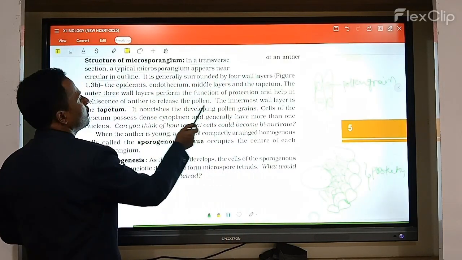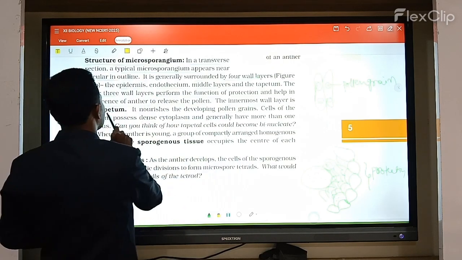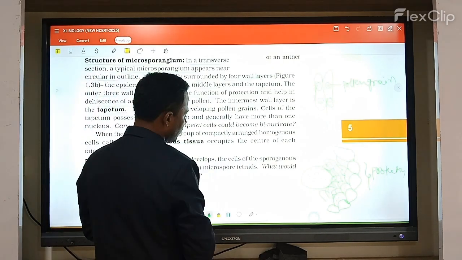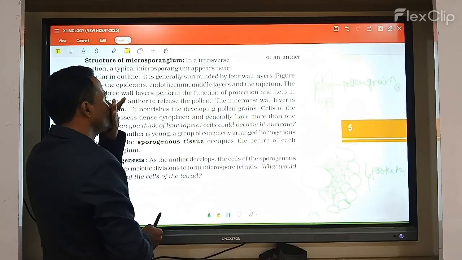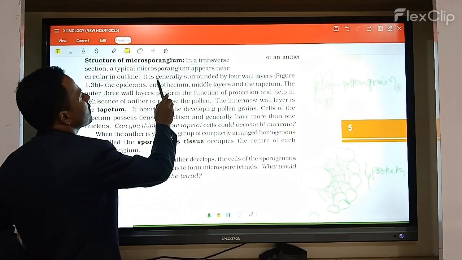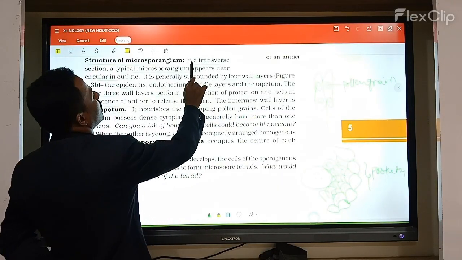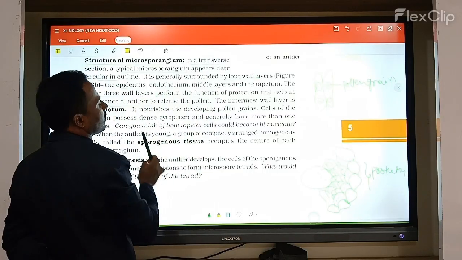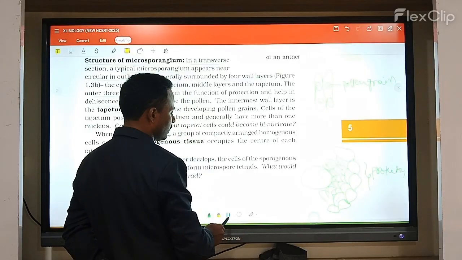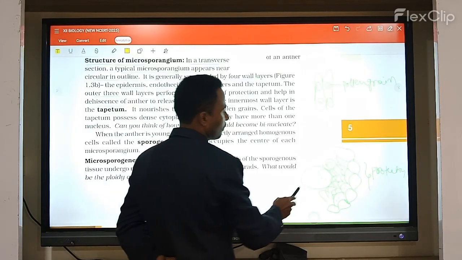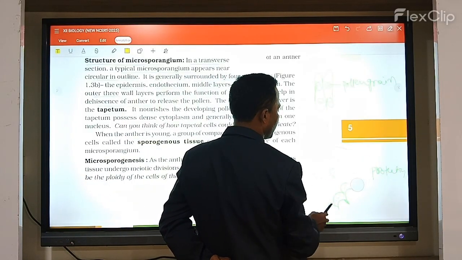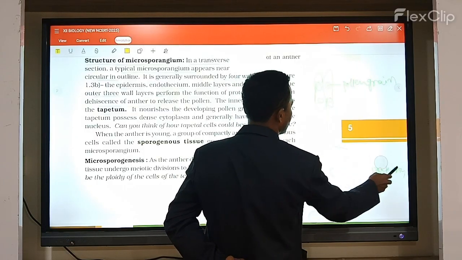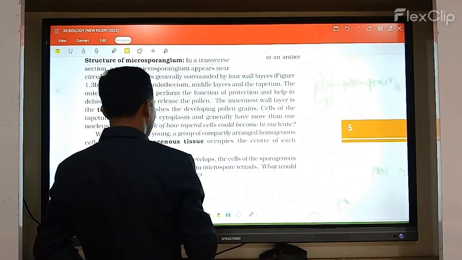See, the innermost wall layer is called the tapetum layer. The innermost layer is called what? The tapetum layer. Generally, a transverse section of the typical microsporangium appears in a circular outline. When you look at any one particular microsporangium, it shows different wall layers.